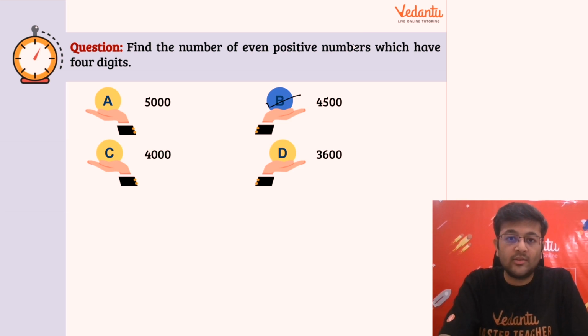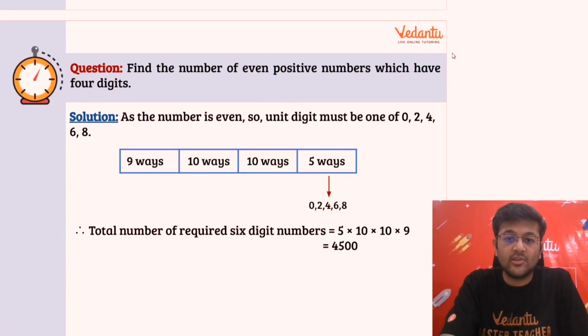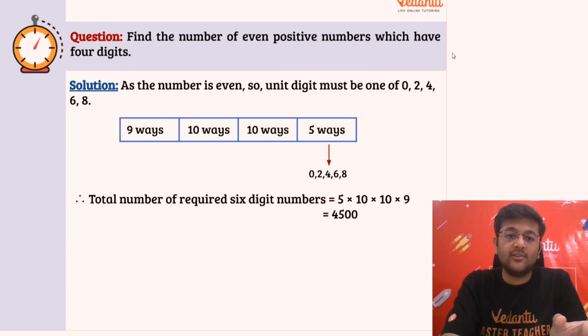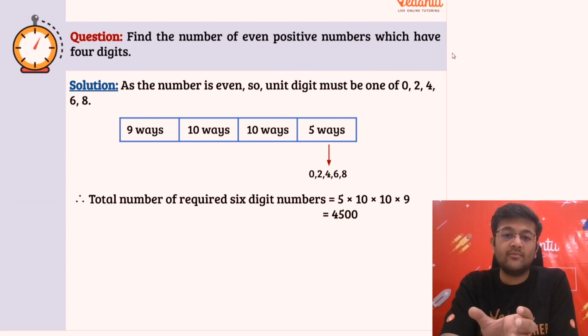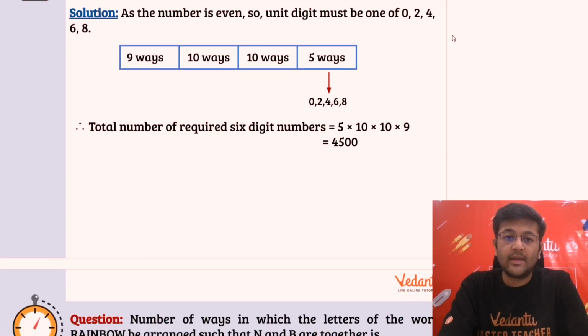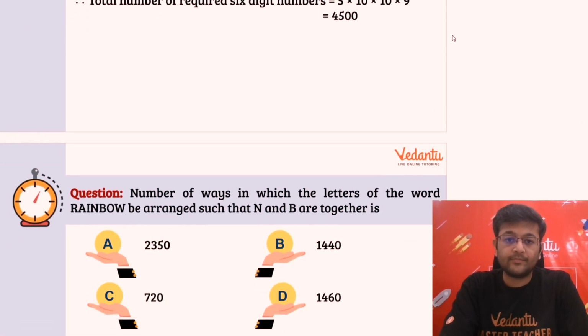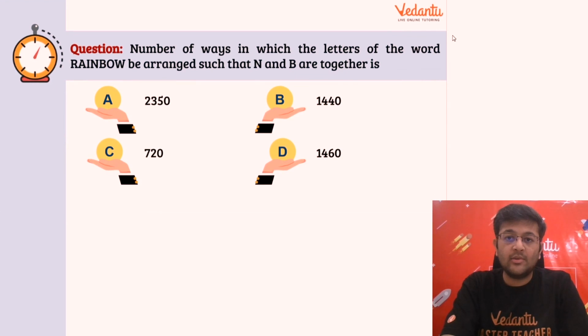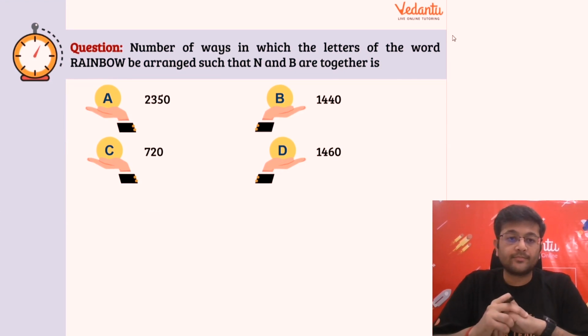So now let's move on to the next question. Okay, you can see the solution also, right? So in the 9 ways for the first place, 10 ways for the second, third place 10 ways, and the last place also for 5 ways, 0, 2, 4, 6, 8. Okay, so that is the solution. All right, so now let's move on to our next question.